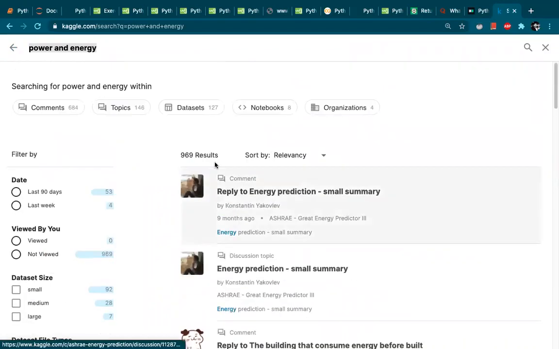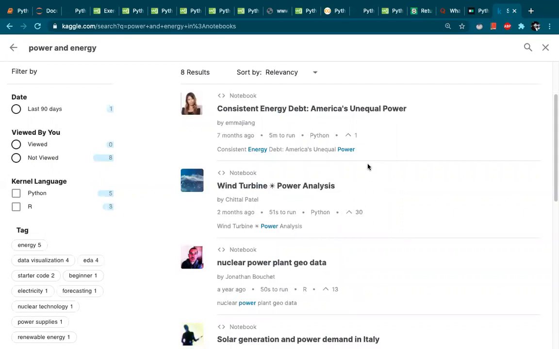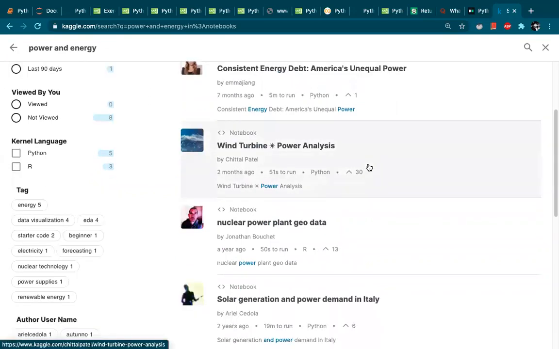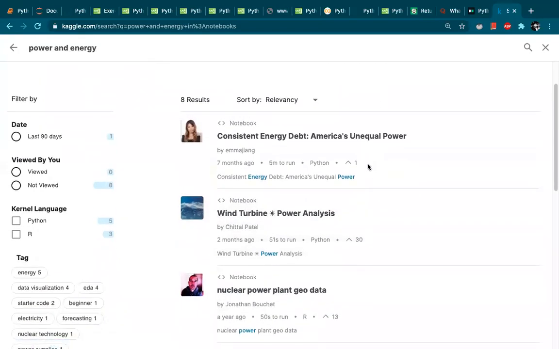You can filter them also. For the research papers, I'll try to figure out some links and help you out with that. But with respect to analyses that have already happened, in data science and machine learning, I would say Kaggle is the best platform.